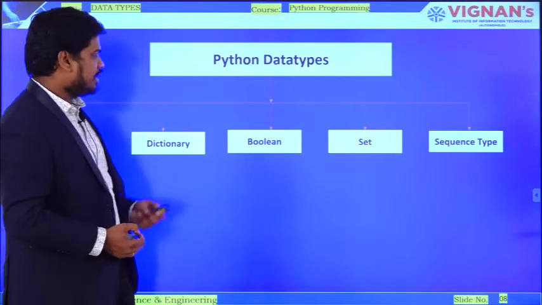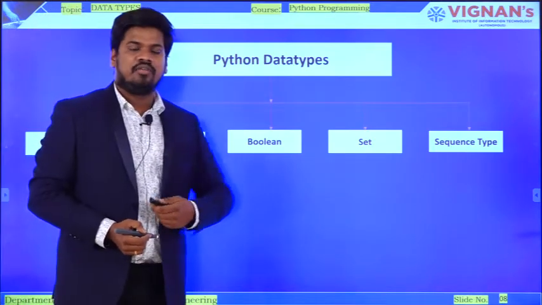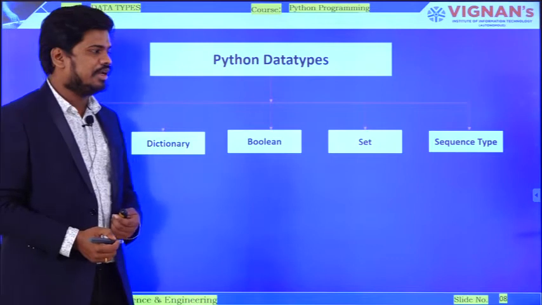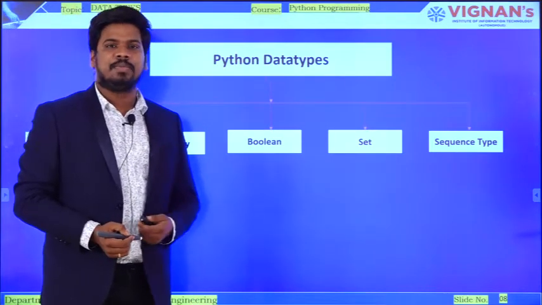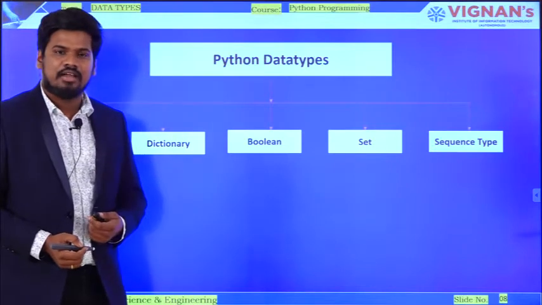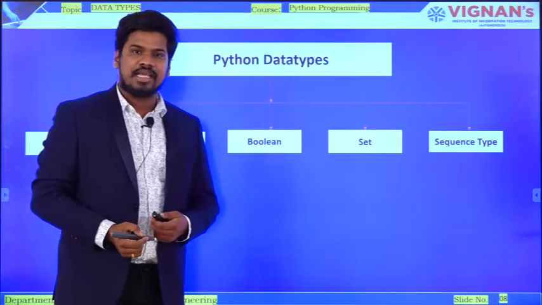So these are the main things. I want to repeat it again. The first one is numeric type, second is dictionary, third is Boolean, fourth is set, and fifth is sequence types.